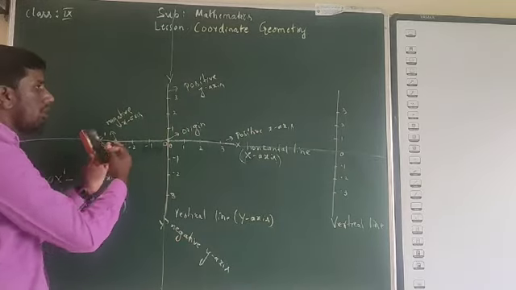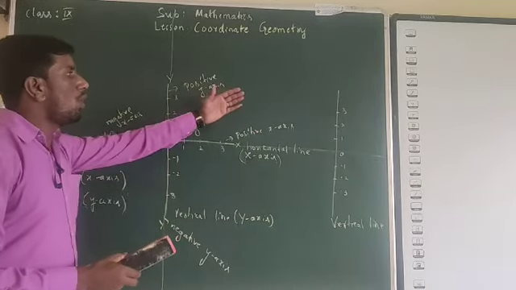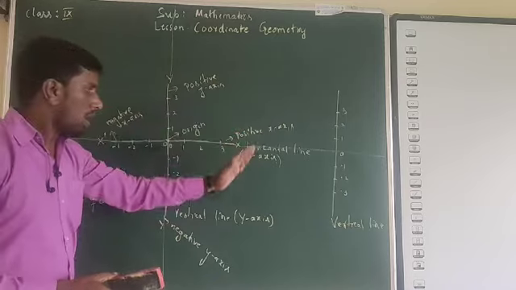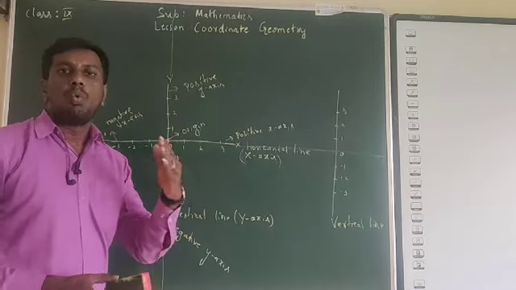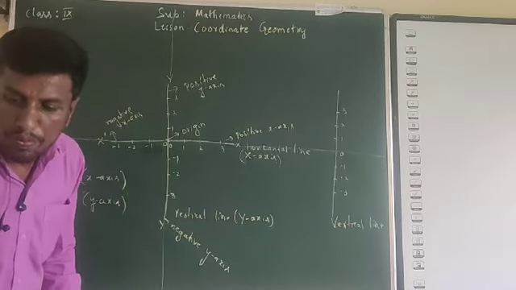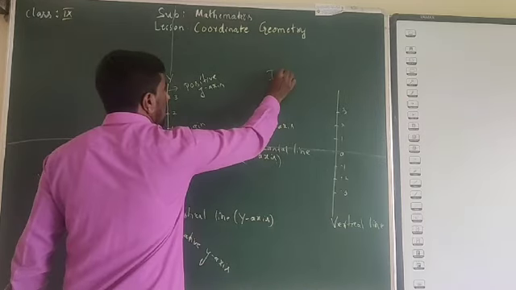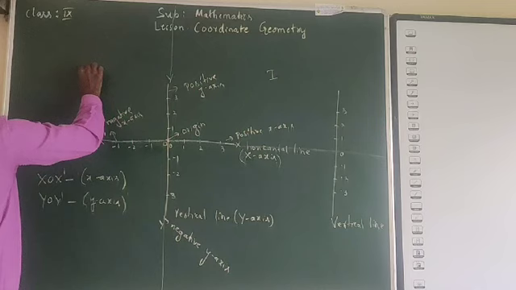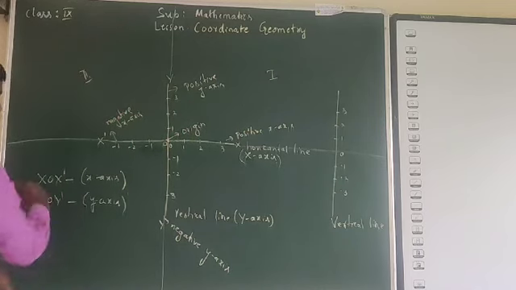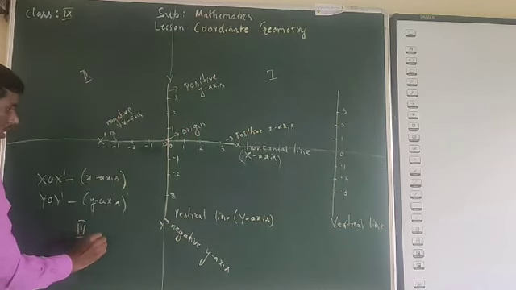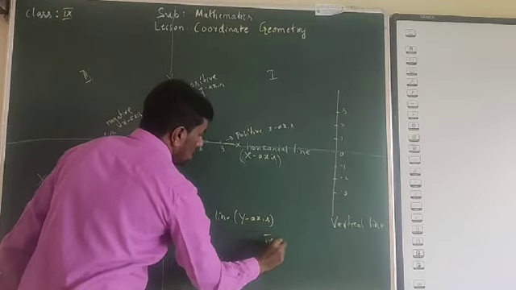It is divided into how many parts? Four parts. Those four parts we will call quadrants. This is the first quadrant, this is the second quadrant, anti-clockwise. It should come anti-clockwise. This is the third quadrant, this is the fourth quadrant.